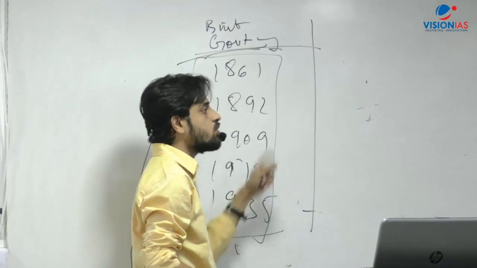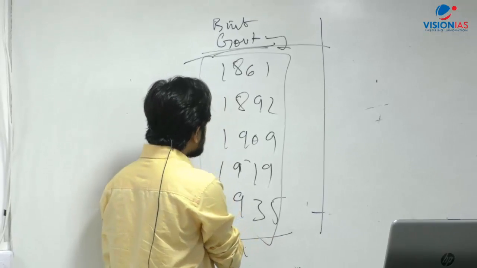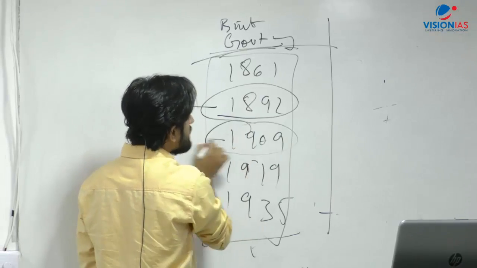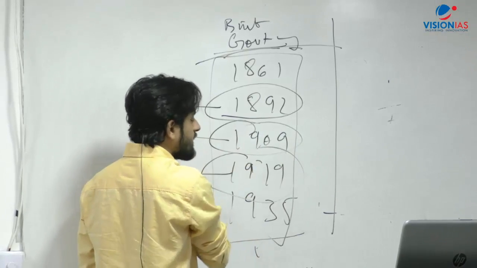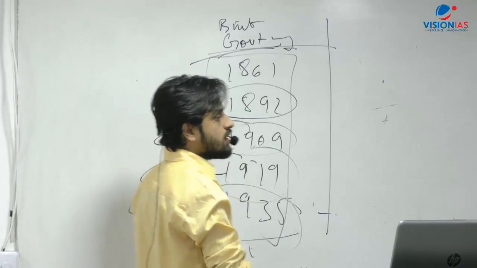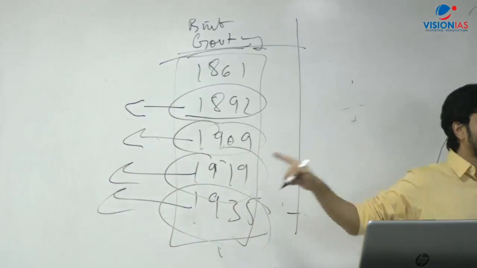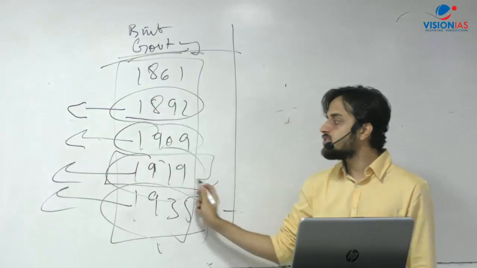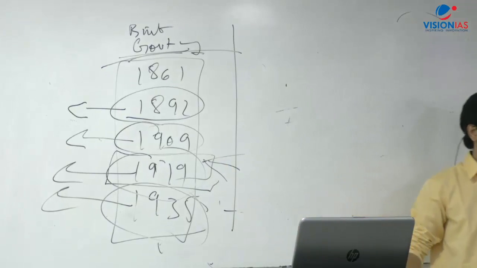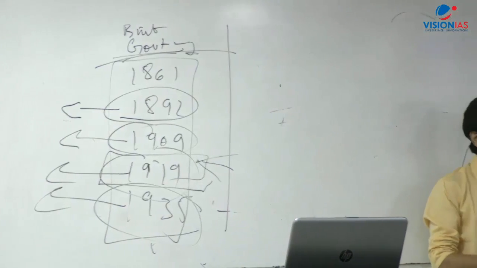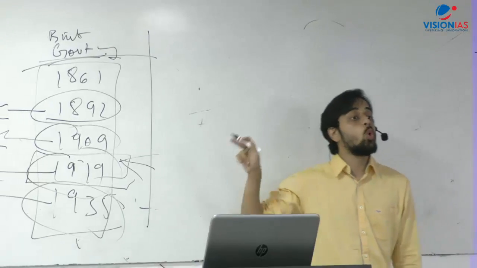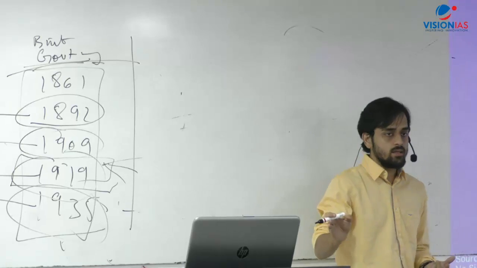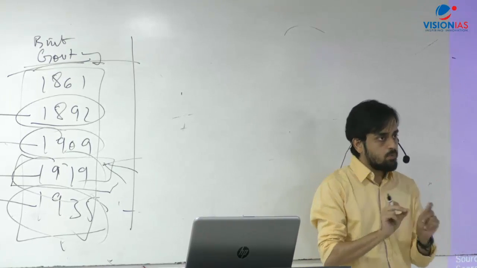It is not important again to know who brought them, but what was introduced for the first time in 1892, what was introduced for the first time in 1909, what was introduced for the first time in 1919, what was introduced for the first time in 1935. This is what you need to know for the prelims examination. They will give you a question that with reference to the 1919 Act, which of the following statements are correct or incorrect? A, B, C. So you need to know the characteristics of them. Again, in these characteristics, you don't need to remember कि इतनी seats थी parliament में, इतनी से बढ़ा के इतनी कर दी. Okay, the number is not important to remember.